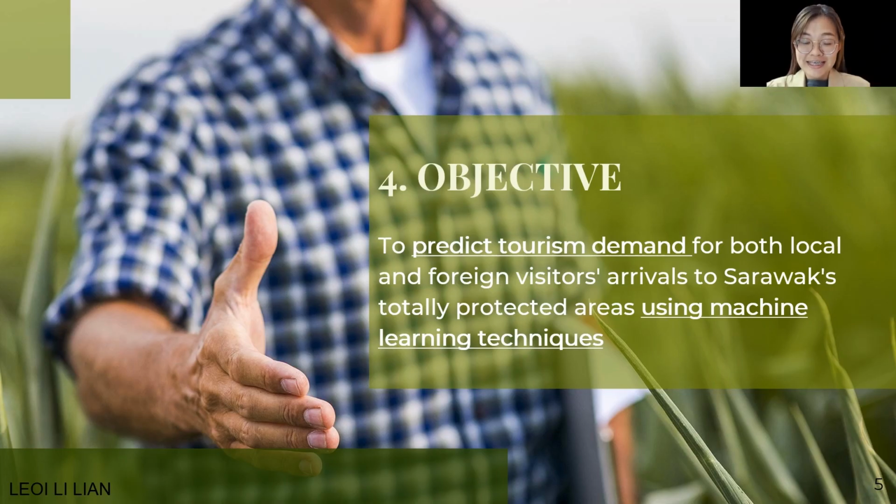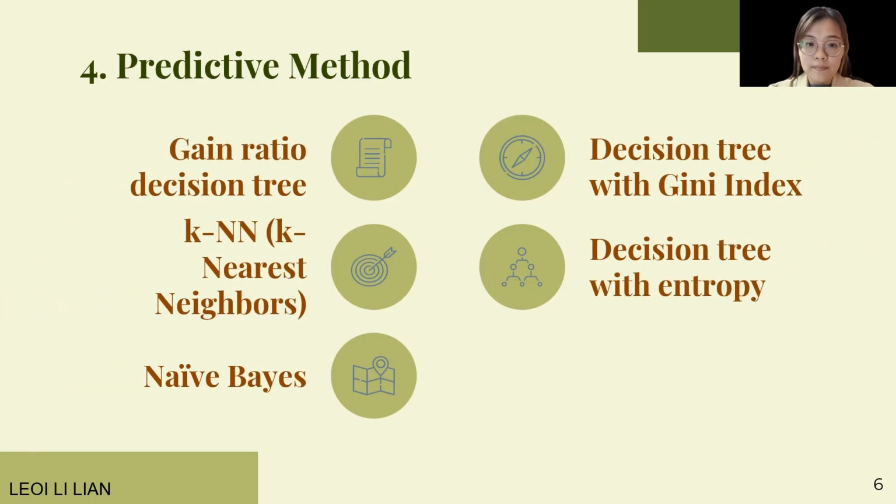Hello, my name is Lei Lilian. Today, I'm excited to share the objective of the study. The study is focused on predicting tourism demand in Sarawak protected areas by using machine learning techniques. The study utilized diverse predictive methods, including gain ratio decision tree, KNN, naive Bayes, and decision tree with Gini index and entropy. Why? Because each of the predictive methods was specially made for handling factors like distance to the nearest city, park size, age of the park, and park type.